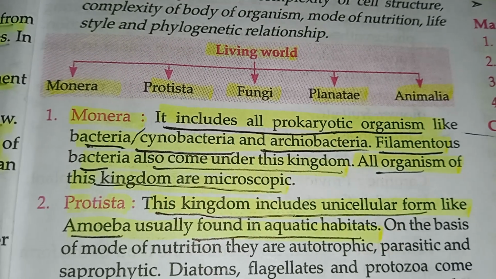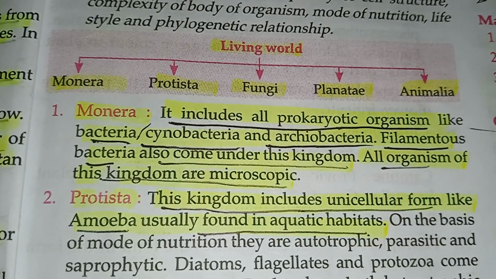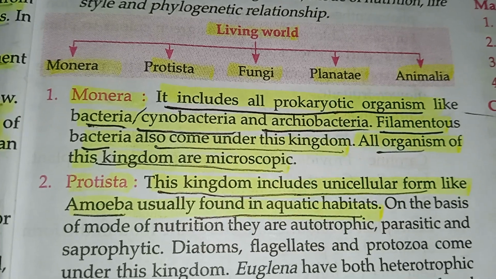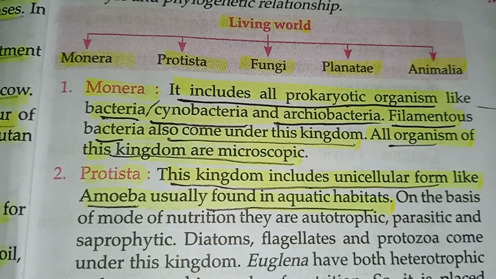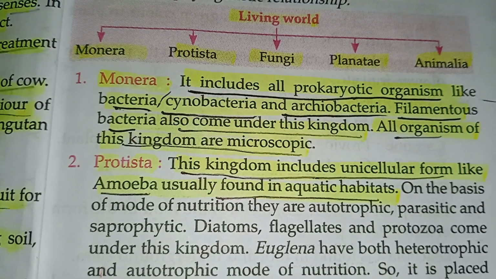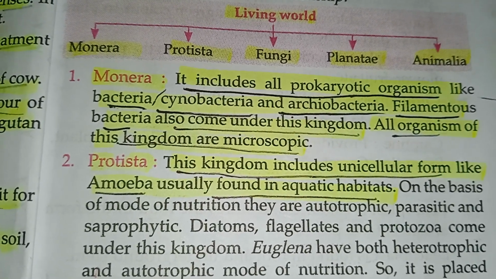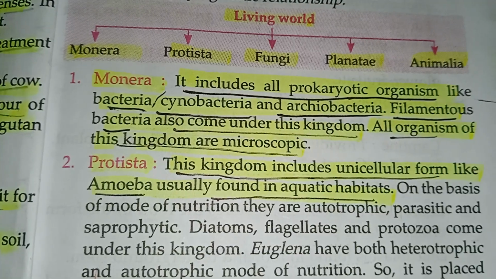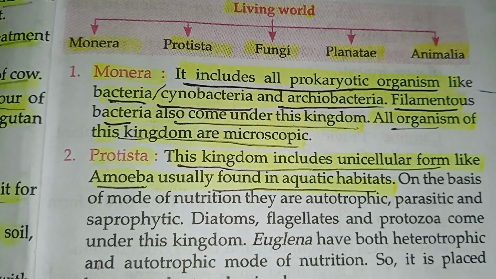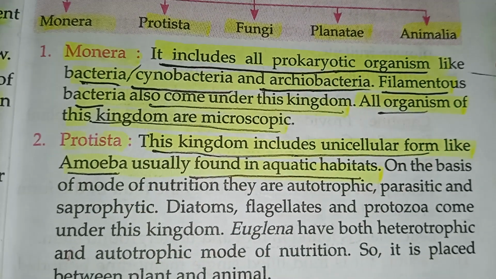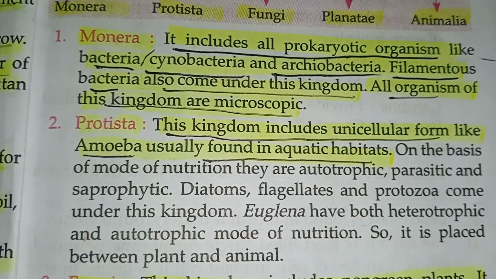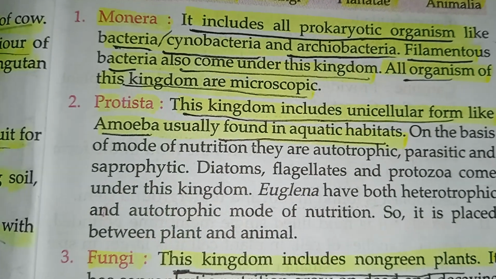Protista. This kingdom includes unicellular forms like amoeba, usually found in aquatic habitats. On the basis of mode of nutrition, they are autotrophic, parasitic, and saprophytic. Diatoms, flagellates, and protozoa come under this kingdom. Euglena has both heterotrophic and autotrophic modes of nutrition, so it is placed between plants and animals.